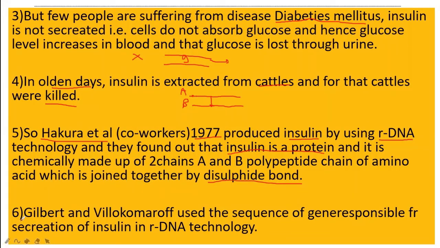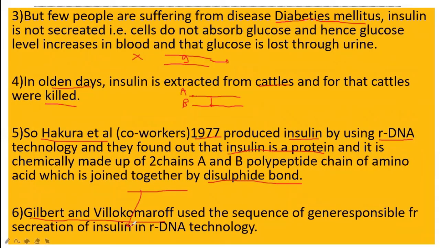Then another pair of scientists, Gilbert and Vinokomarov, used the sequence of the gene. Now see, the insulin structure was clear to you. These two scientists identified the sequence of the gene which is responsible for the structure of insulin in rDNA technology.